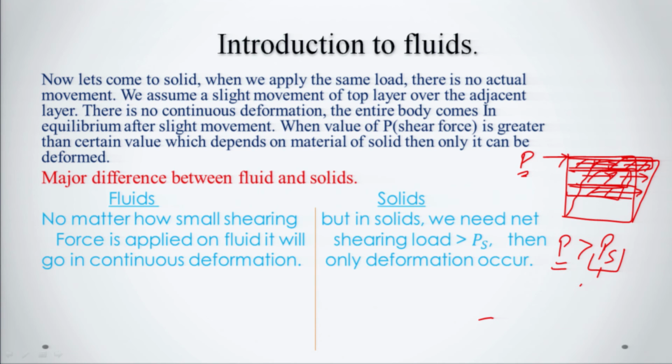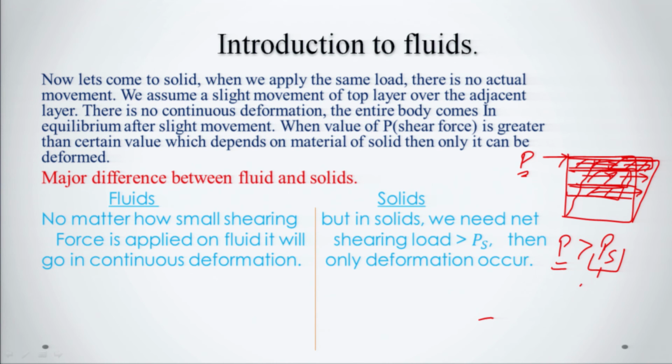If we are asked about the major difference between fluids and solids, then no matter how small a shear force is applied on the fluid, it will undergo continuous deformation. But in the case of solid, the net shearing load, that is the force which we have applied here, must be greater than what?